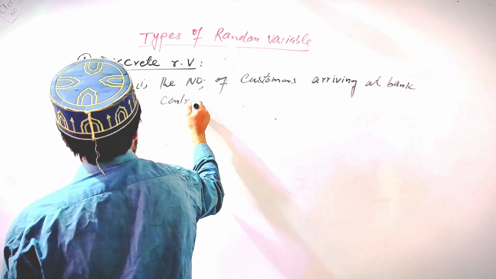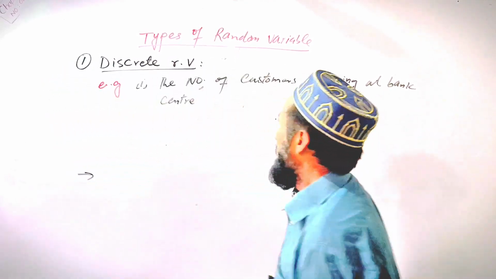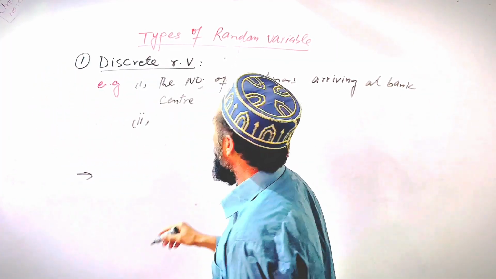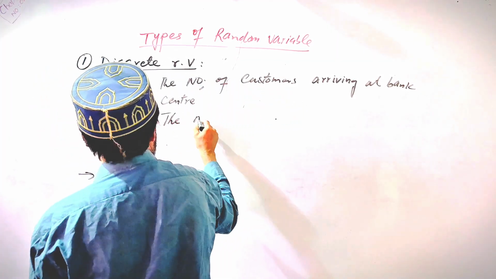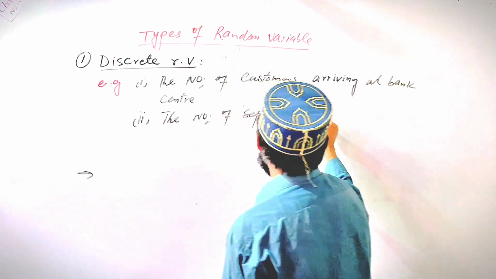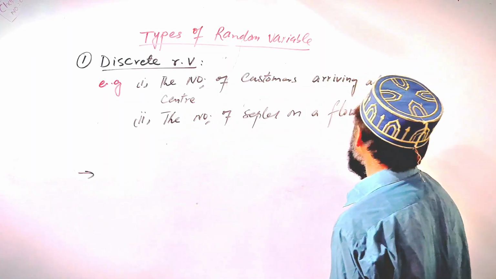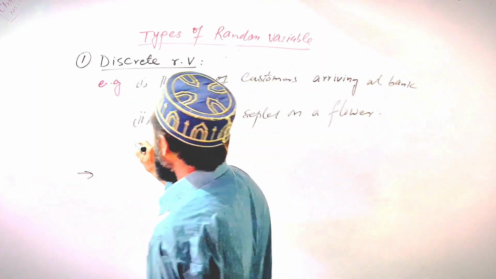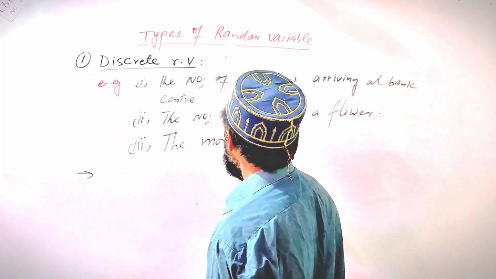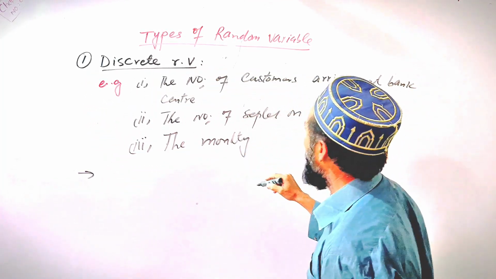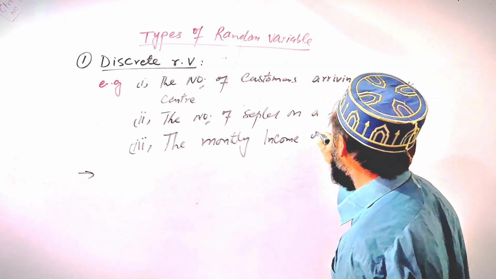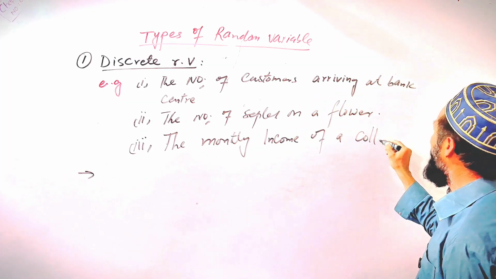That is a discrete random variable. Another example: the number of sepals on a flower. The monthly income of a college professor.